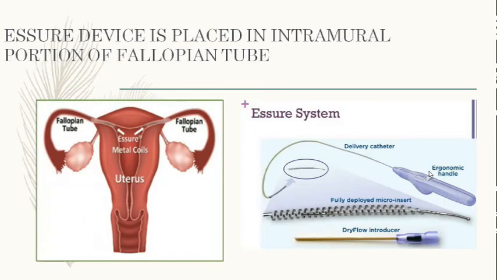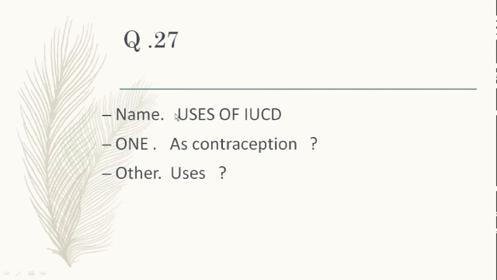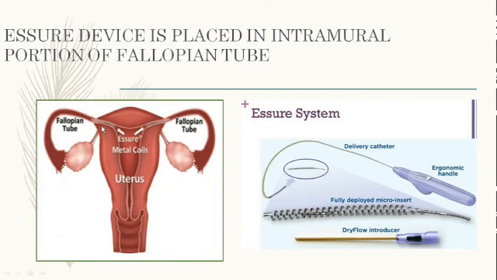The Assure device is placed intramurally. This is the device which is given in your Datta book. You can find these diagrams in your book, and these are the 2 devices which are put in the fallopian tubes. It looks like that, and it is inserted here. It is in the proximal part of the fallopian tubes, and therefore they also prevent fertilization in this way. So these are the new devices which are called Assure.